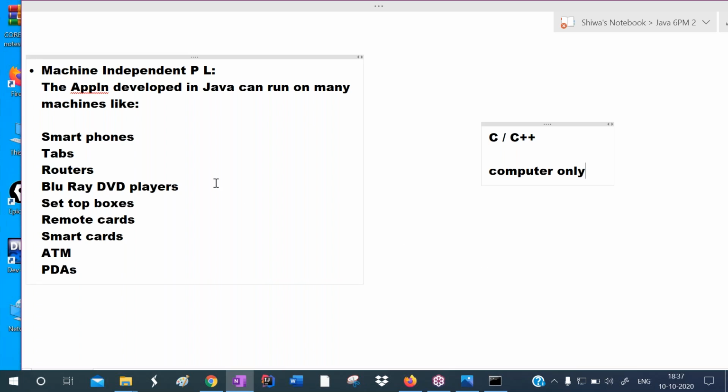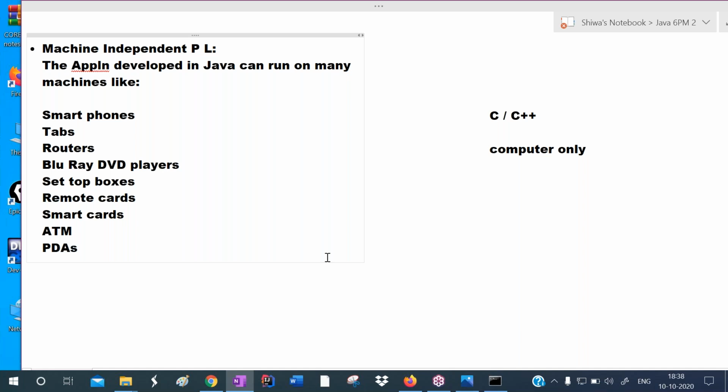But by using Java, we develop applications that we can run on small devices like smartphones, tabs, routers, like this on billions of devices. That's why we call Java a machine independent programming language. So Java is platform independent: we can run it on any operating system and any microprocessor. And Java is machine independent: we can run Java applications on many devices, on billions of devices. So this is the second feature.